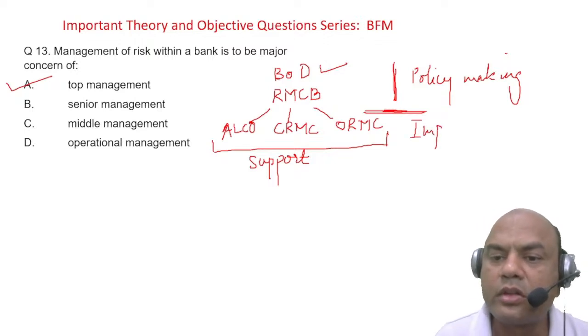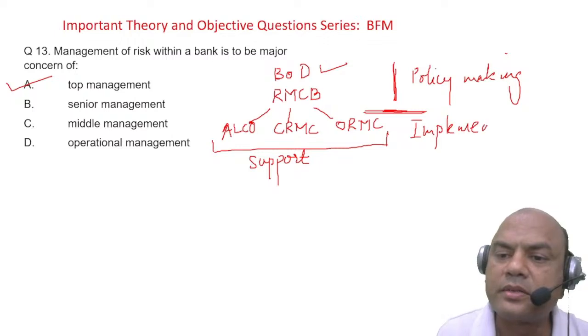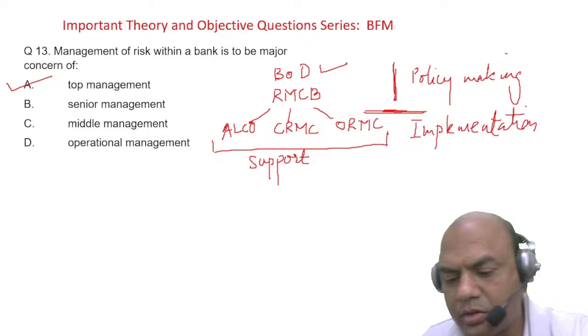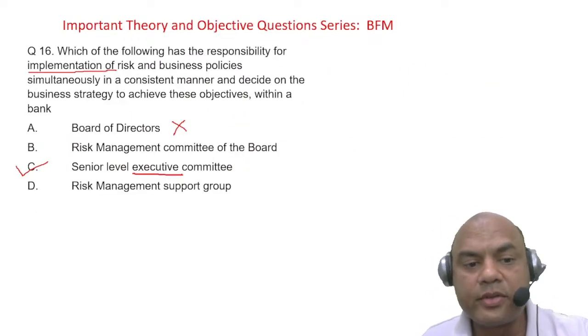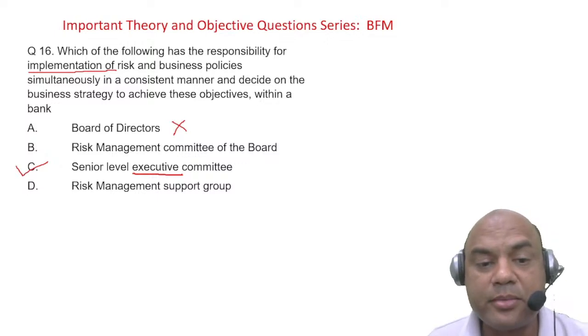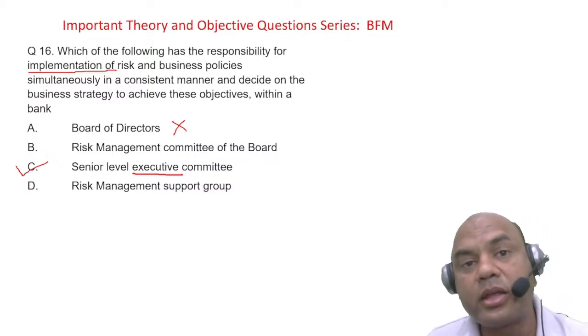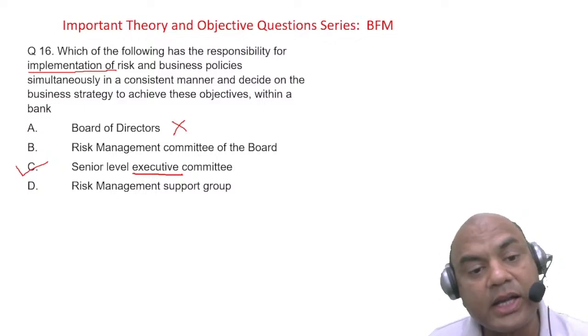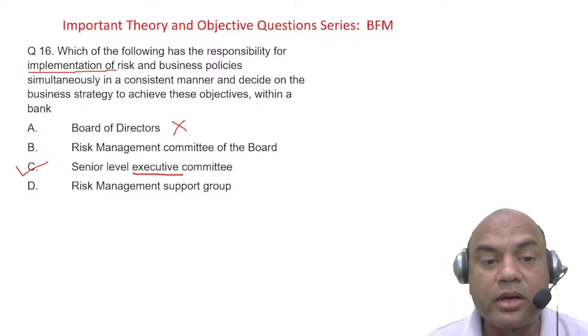So always remember this implementation. Got it? So everyone got the answer. The board and RMCB are for policy making, and RMCB also sees to it that it is implemented, but it doesn't work personally. Okay, got the answer everyone?